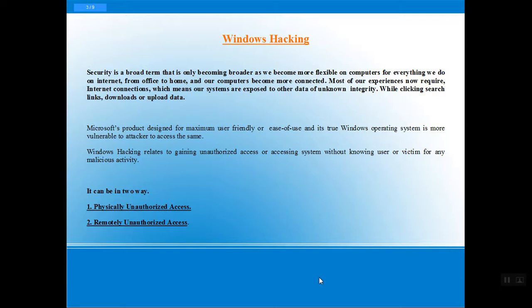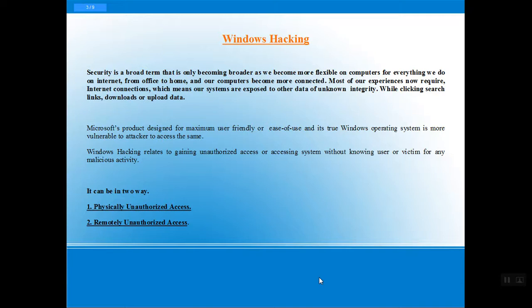It is done for the purpose of stealing information for personal use or official purpose, or for getting access to any system, getting user details, passwords, company accounts of the victim and target. So here we are talking about Windows hacking. It means hacking the Windows operating system without the knowledge of your victim or your target.